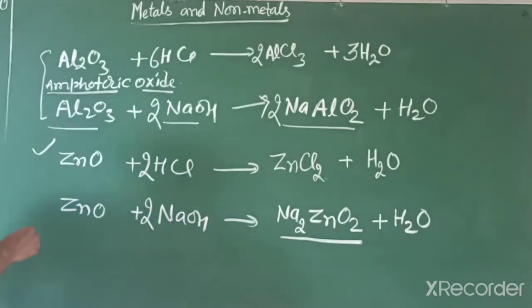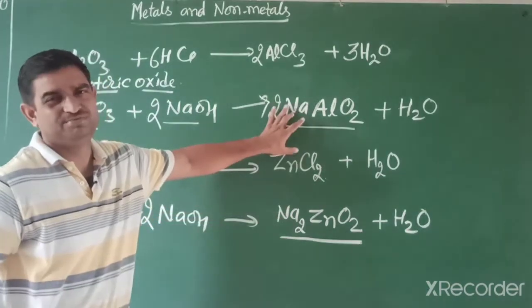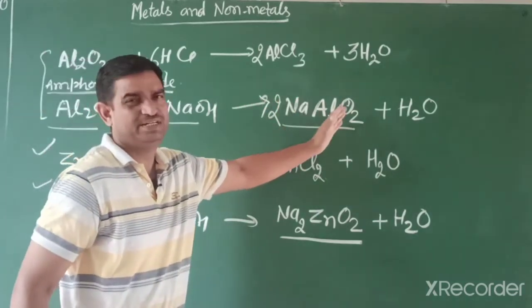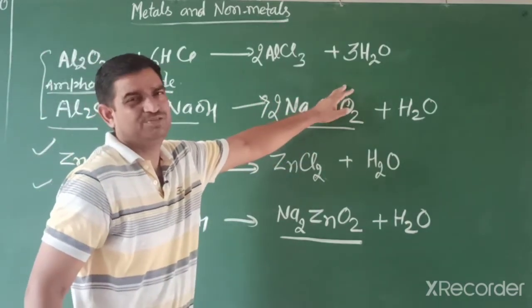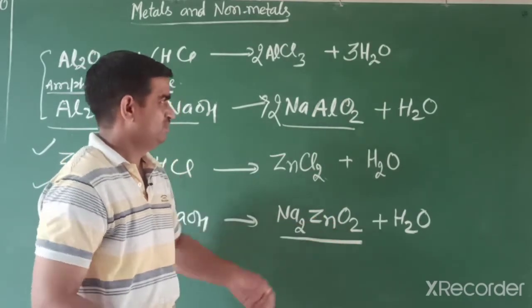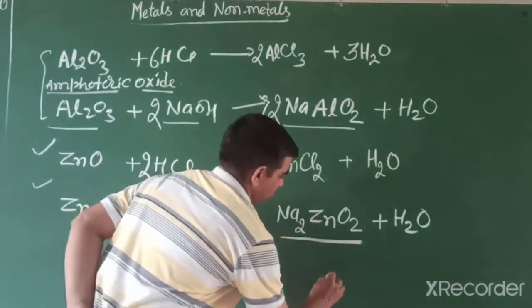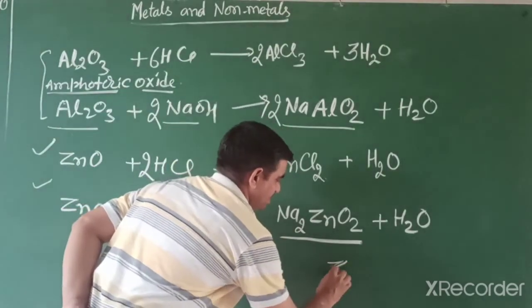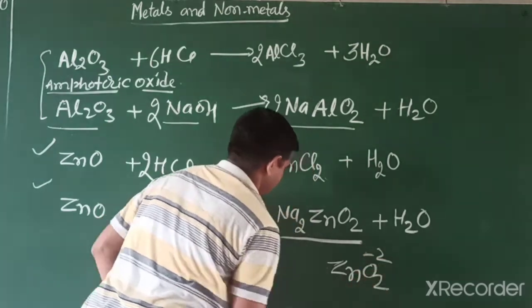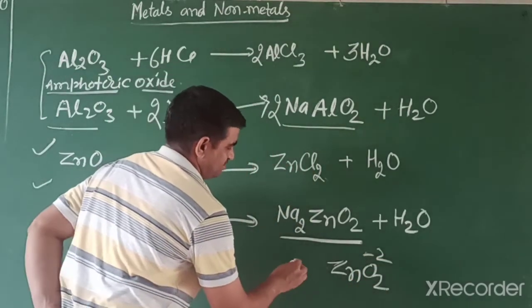So students, you should remember these two formulas, which are slightly difficult because we don't know them. This is the aluminate ion, AlO2 with -1 charge, and there is the zincate ion, a separate ion you write like this, ZnO2 with -2 charge. Then sodium charge, what do you write?